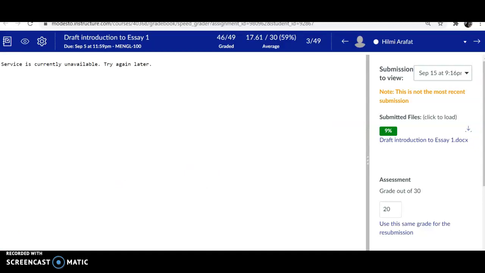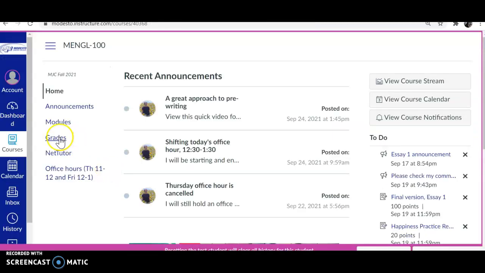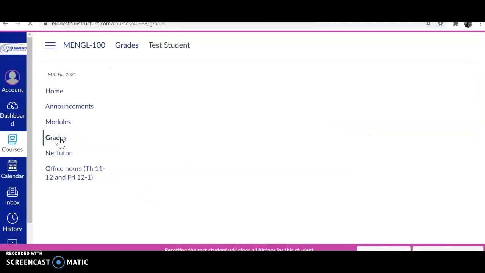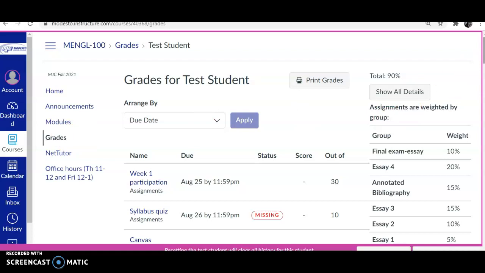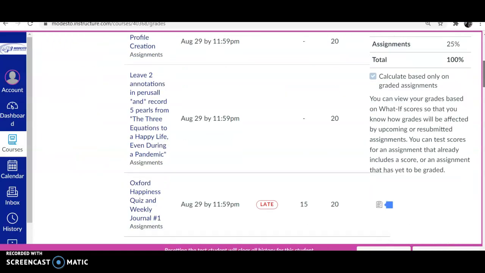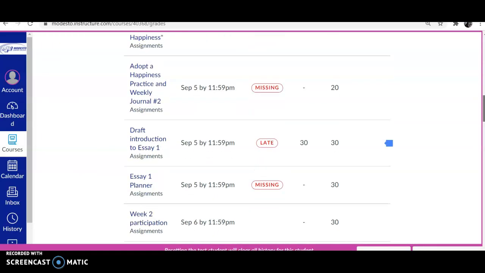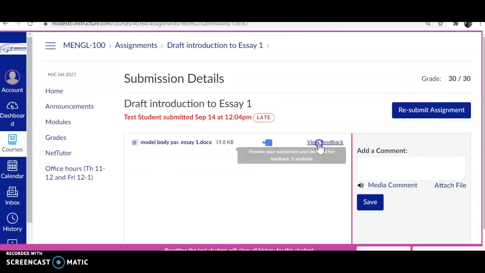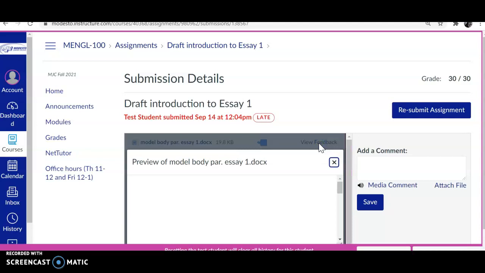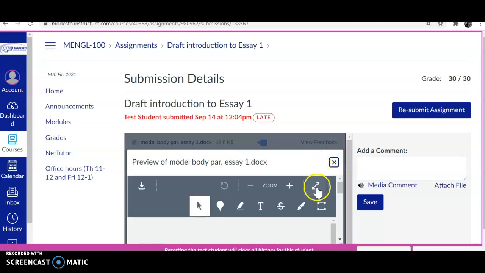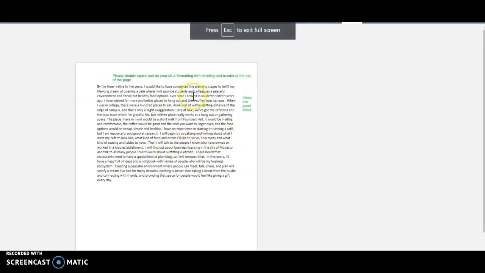You just need to go into grades and then go down to the introduction and click on the title, click on view feedback, click on the expander bar here, and then you'll see this is not yours, but you should see yours. And if you can't see the one that you submitted on September 15th,